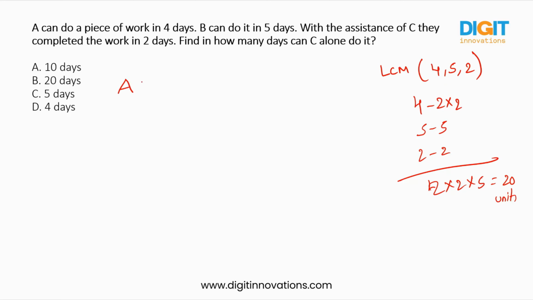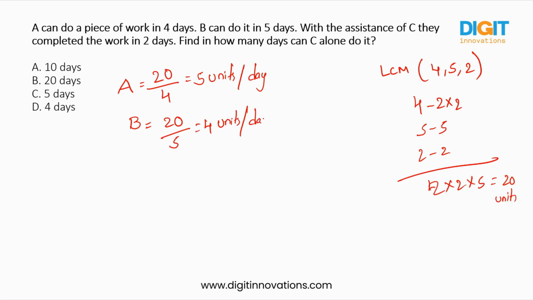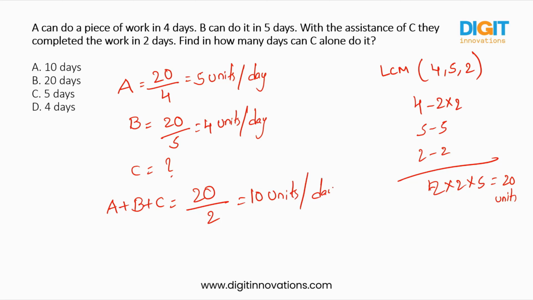So in a single day, how much work can A do? Let us find out. So 20 by how many days he was taking? 4. That means he was completing 5 units in a single day. So when it comes to B, he was taking 5 days. So that means he was completing 4 units in a day. So when it comes to C, we don't know, but we have to find out. But the 3 together are taking 2 days to complete the whole 20 units. That means 3 together are completing 10 units in a single day.